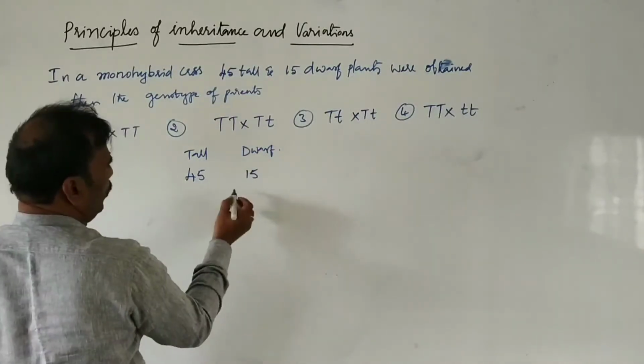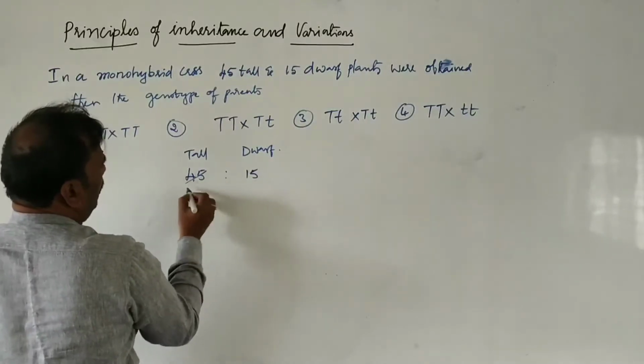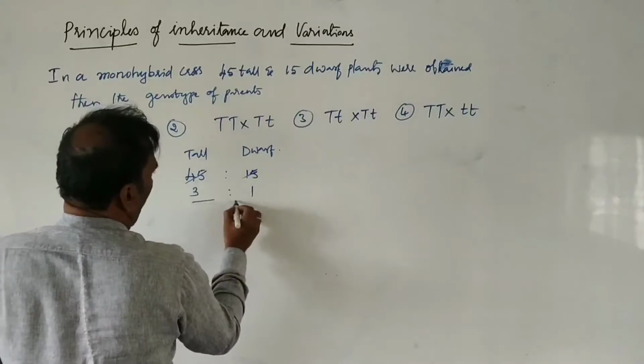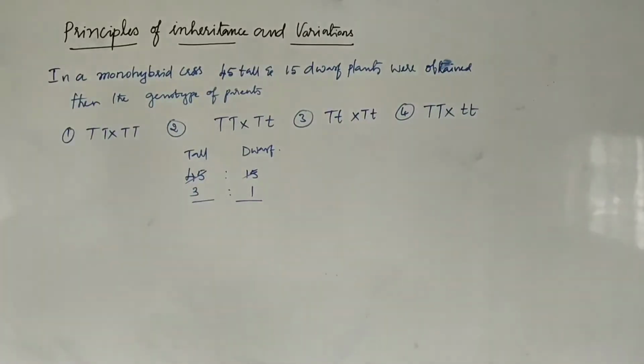What ratio do we get here? 15 threes to 15 ones. So a 3:1 ratio of plants is formed.